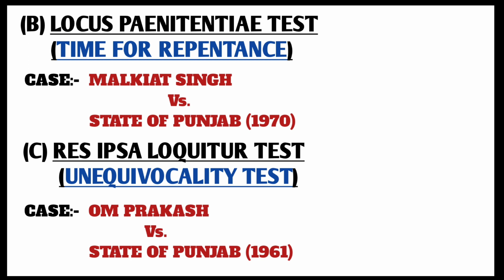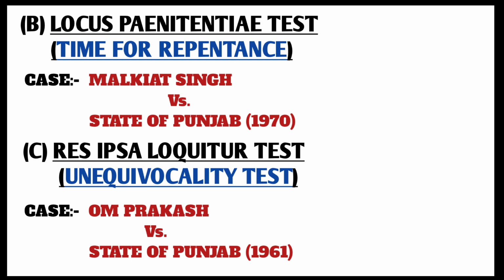It basically means that in order to apply this test, it is necessary that the accused must not be in a position to revert back from his action. That is, he must not be in a position to have the time for repentance, or he must not be in a position to discontinue his commission of crime.